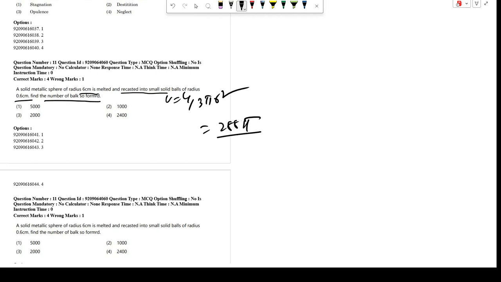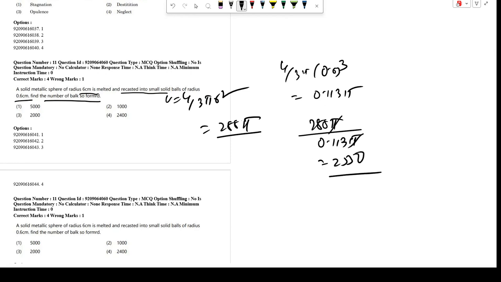First part done. Now calculate the volume of each of the small balls. So V equals 4/3 pi r cube, 0.6 whole cube, so 0.113 pi. This I have calculated. Now divide: 288 pi divided by 0.113 pi. Pi cancels out, so this is 2550.